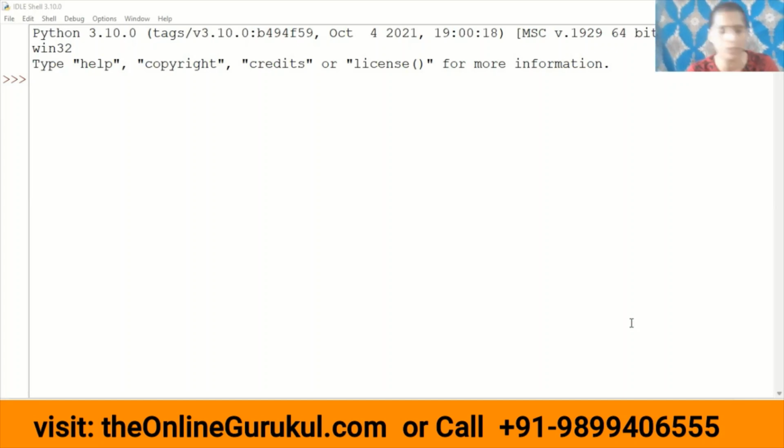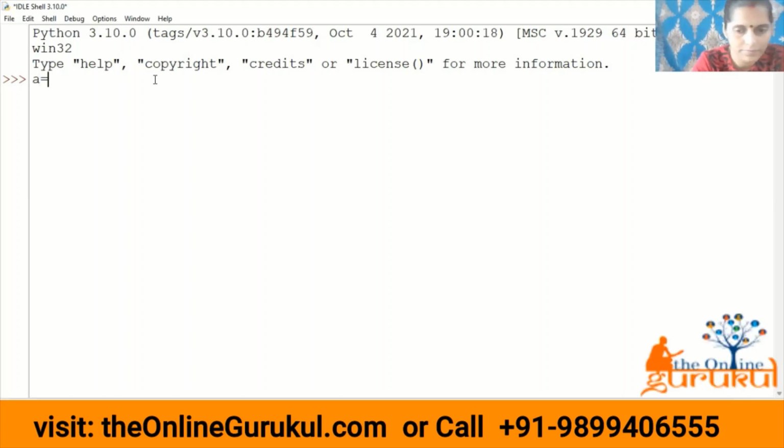It is a data type. Let us suppose A is equal to 0 plus 4.5j. This is how we represent a complex number. A is any variable; I am storing a complex value in A. B is another variable. Let us suppose it is 1.5 plus 2j.